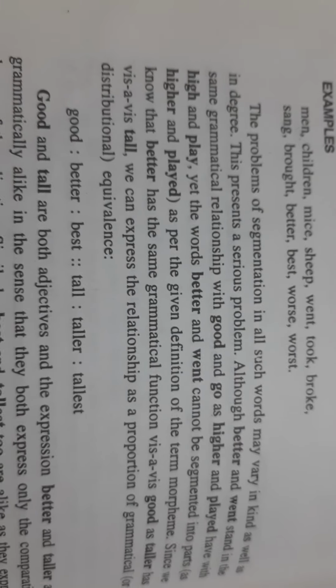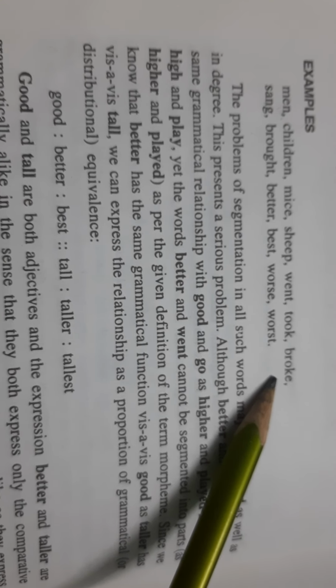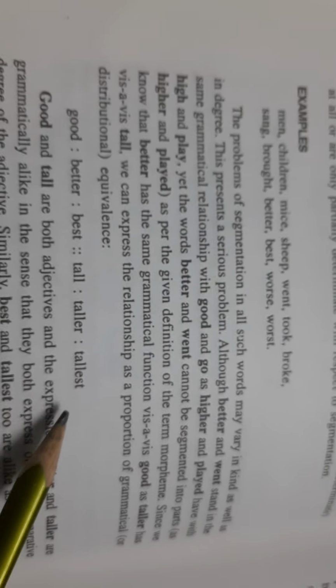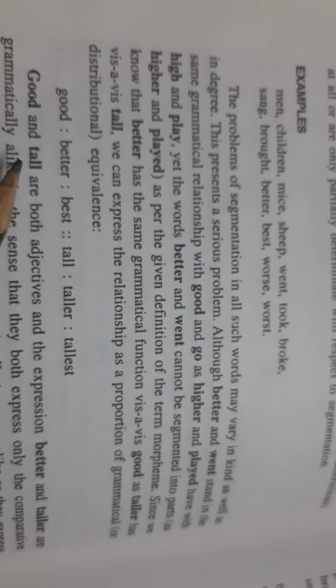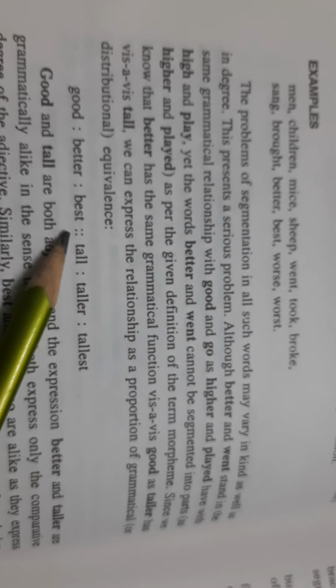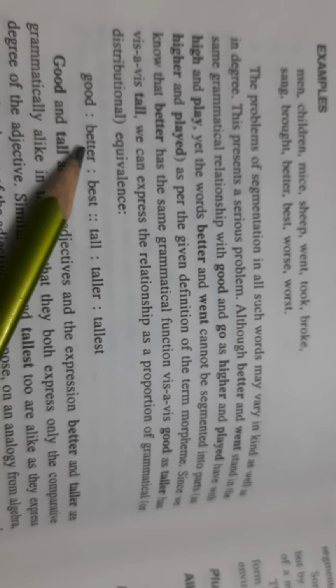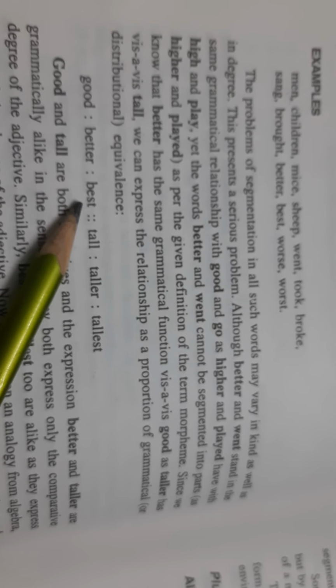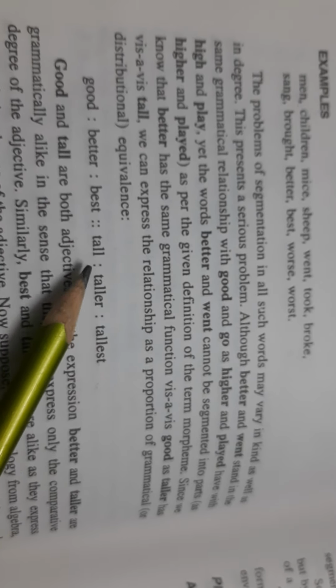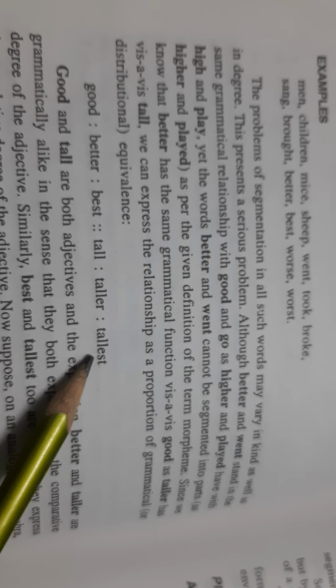Talking about such words, which are quite impossible to segment like the above words, they are put up like this. Talking about good, better, best: good is the positive degree, better is the comparative degree, and best is the superlative degree. Similarly, tall, taller, tallest: positive, comparative, and superlative.